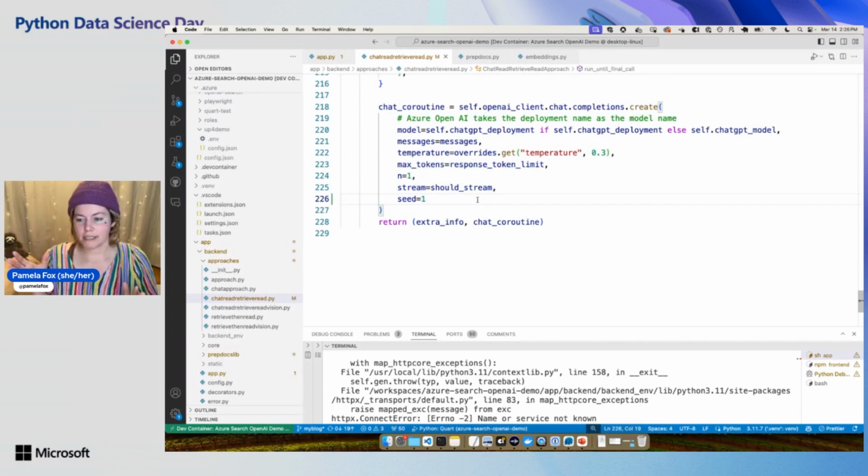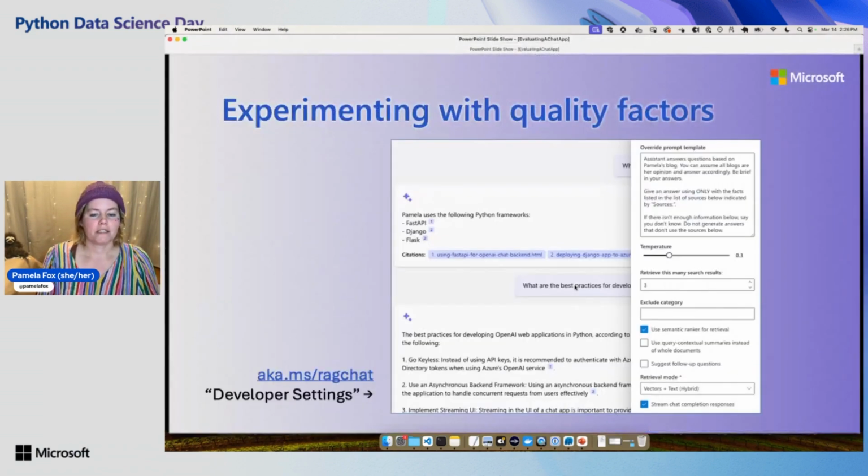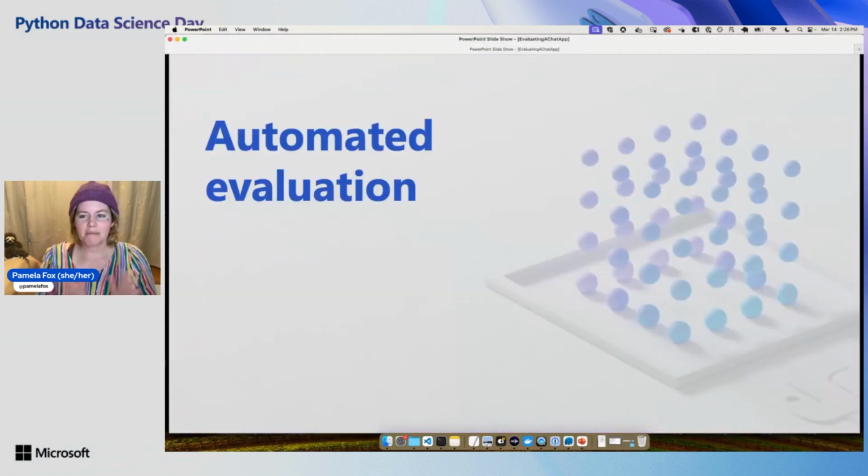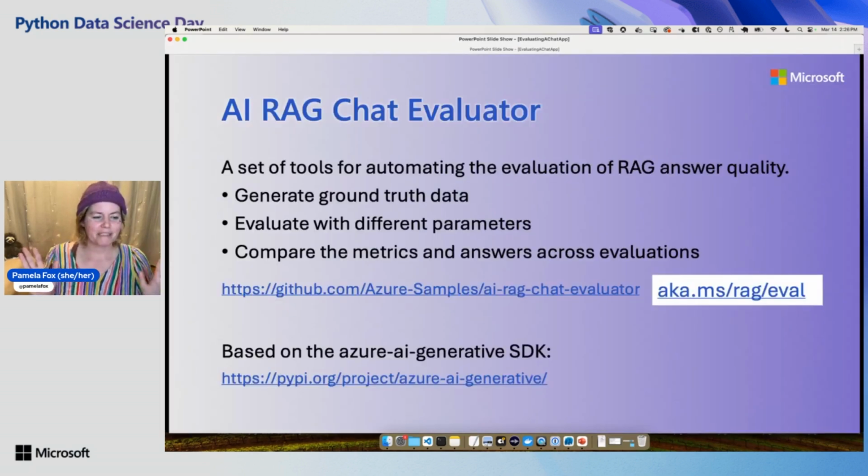It's a little more detailed than that. They've got a nice cookbook article about it, but I've been adding seed for all my evaluations today, and it's really, really helpful to do it. Okay, so yeah, experimentation. And now let's get to automated evaluation. That's the promise of this talk.